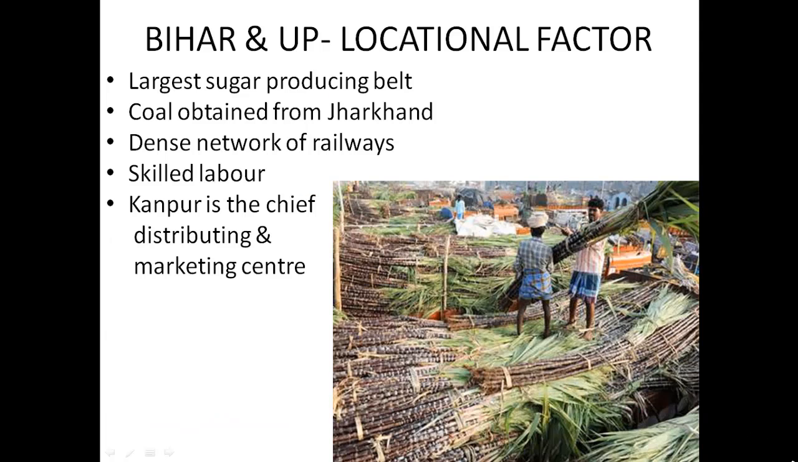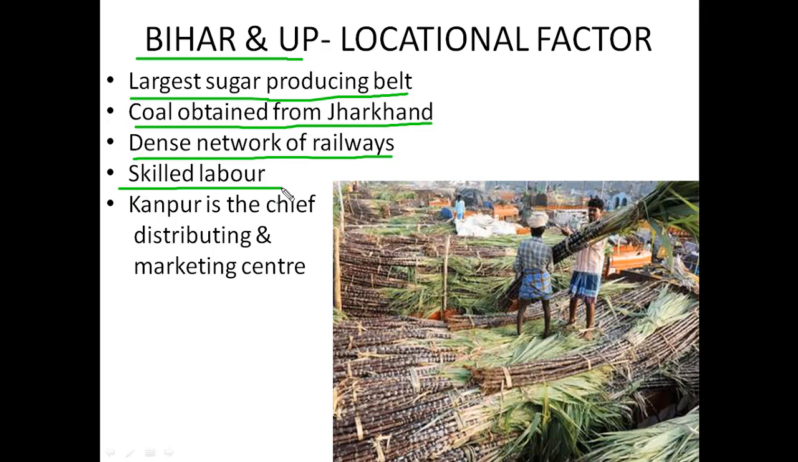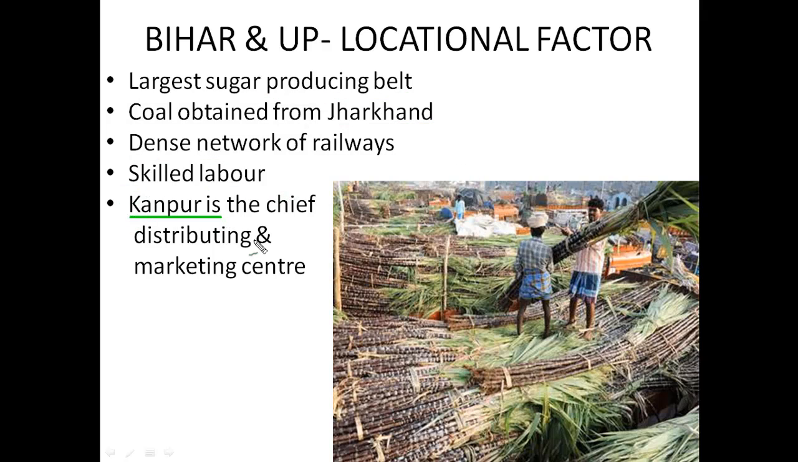Now we'll see the geographical locations and the factors where sugarcane has been grown widespread. Bihar and UP are the largest sugar producing belt in India. Coal is obtained from Jharkhand for processing of sugar. A dense network of railways plays a very important role in transportation of sugarcane. There is availability of skilled labor. In the state of UP, Kanpur has become the chief distributing center and marketing center.